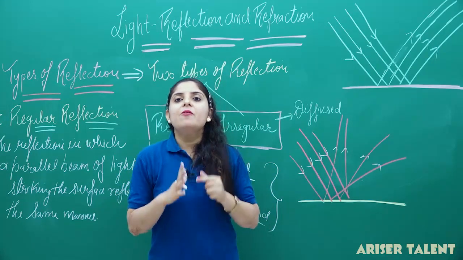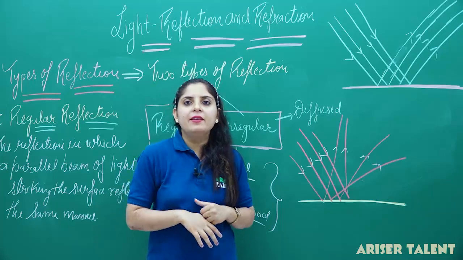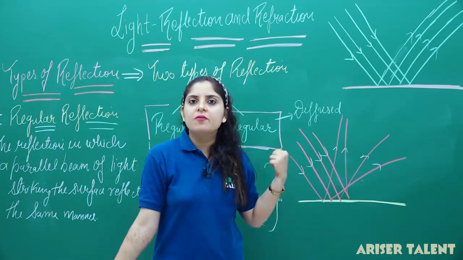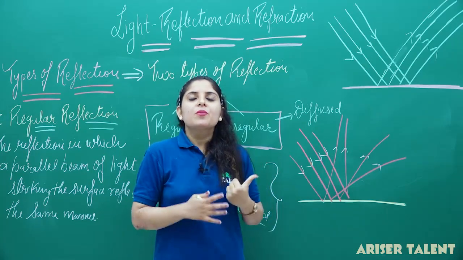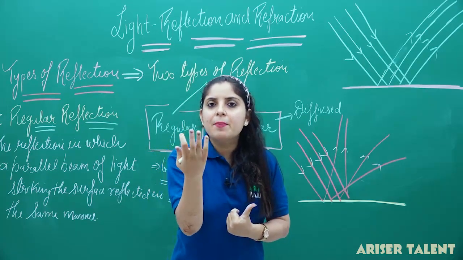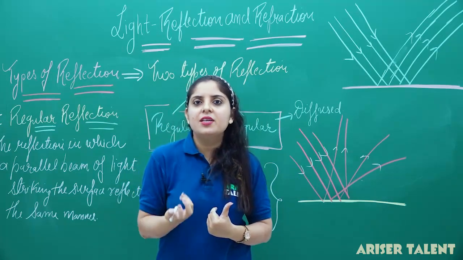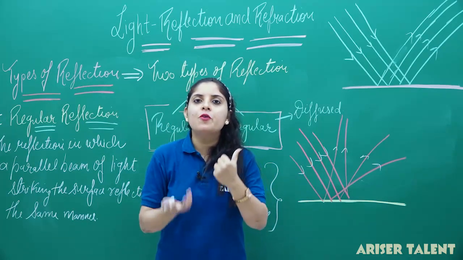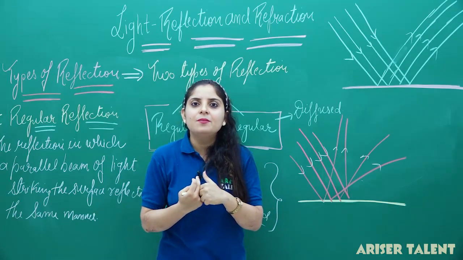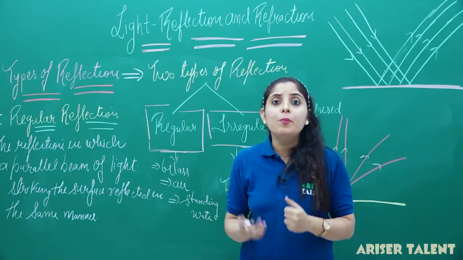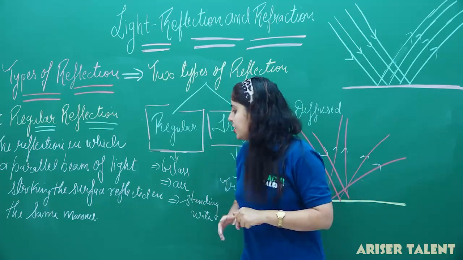We are able to see our image in a mirror just because of regular reflection. But what exactly is an image? If I ask you what an image is, what will be the answer? So, let me describe what the image actually is and how many types of images we have in nature.